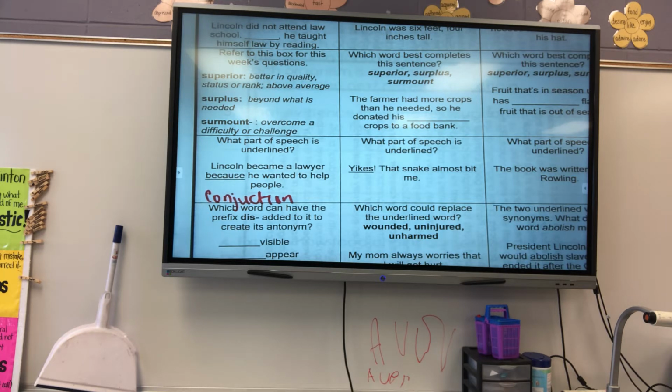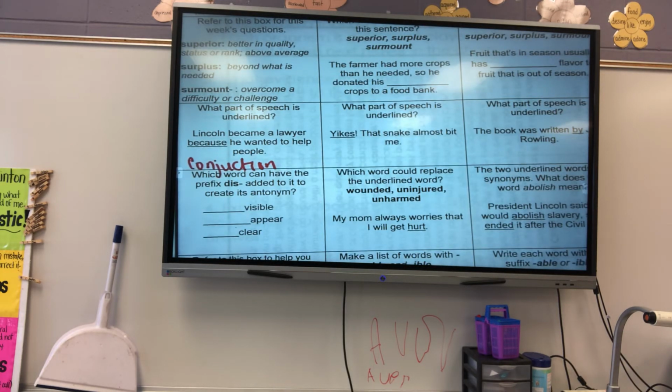And then you have subordinating conjunctions, which are used in complex sentences. So in the coming weeks or months, we will be going over coordinating and subordinating conjunctions. Okay?